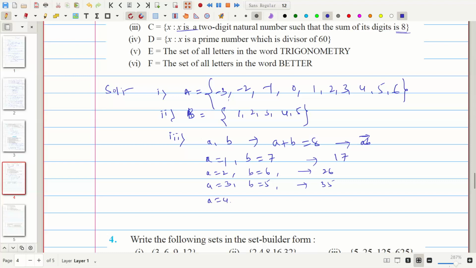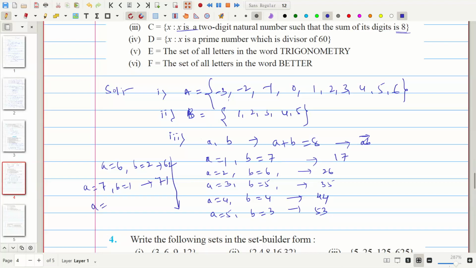And A is equal to 4, and B will be 4, then it is 44. And A is equal to 5 and B is equal to 3, that is 53. And I will write here, A is equal to 6 and B is equal to what? 6 plus 2 is 8, then it is 62. And A is equal to 7 and B is equal to 1, this is 71.